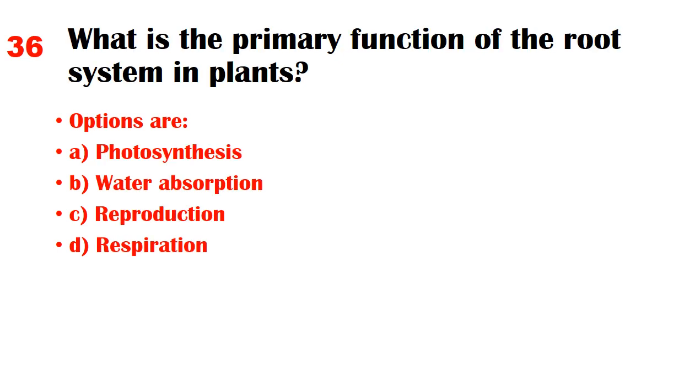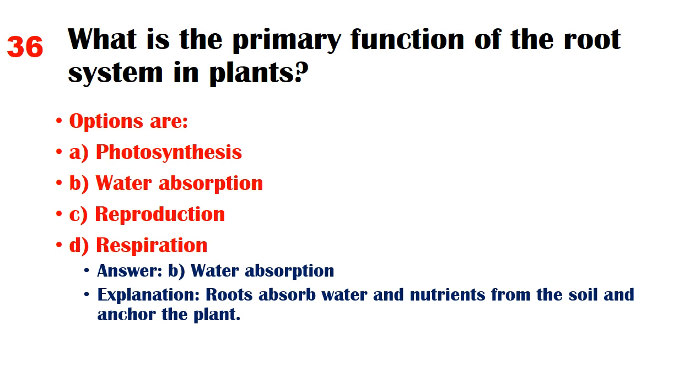What is the primary function of the root system in plants? Options are A. Photosynthesis, B. Water absorption, C. Reproduction, D. Respiration. Answer: B. Water absorption. Explanation: Roots absorb water and nutrients from the soil and anchor the plant.